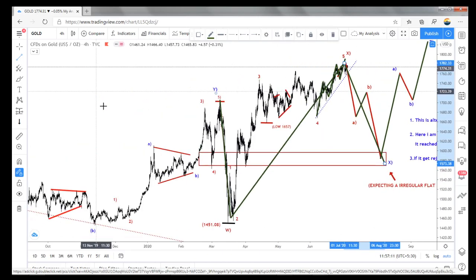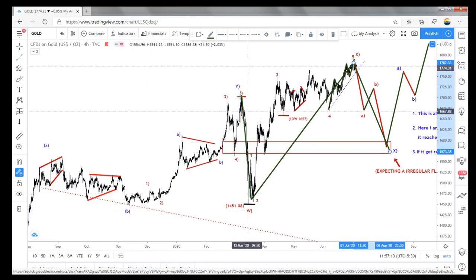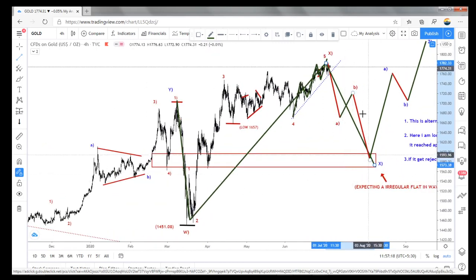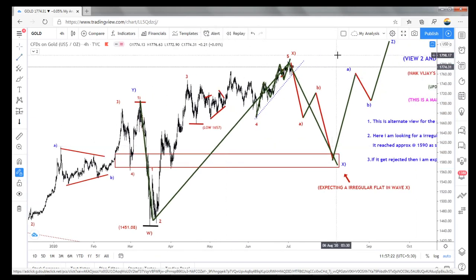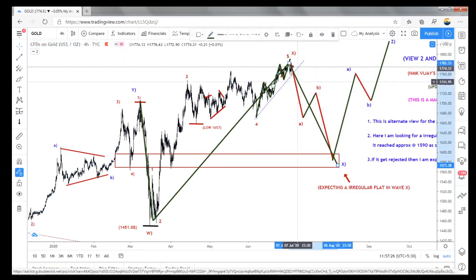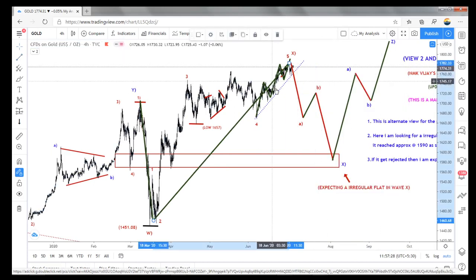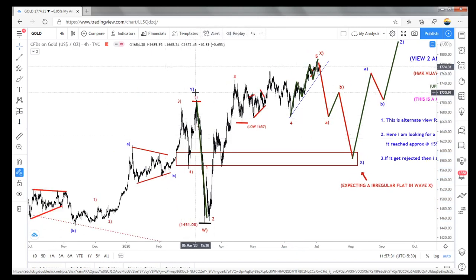So Y is here after the completion of A, B, C, Y. So the whole thing becomes an X, and then again for the Z wave we need to go above this ABC.